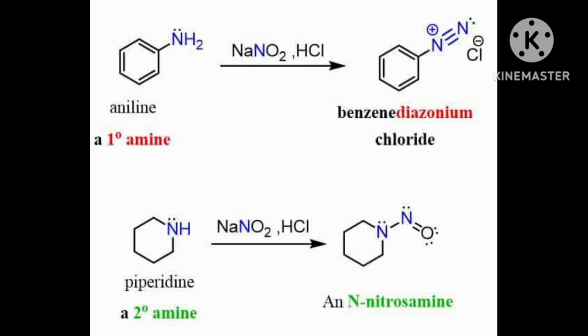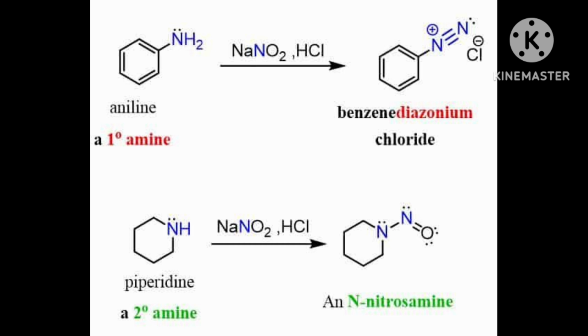That HNO2 reacts with RNH2. That's why we say you get HNO2 in situ from a mineral acid and sodium nitrite. Note, sodium nitrite, not nitrile.